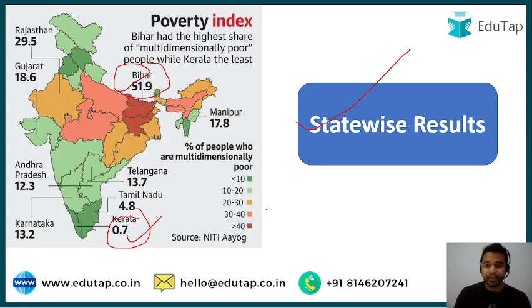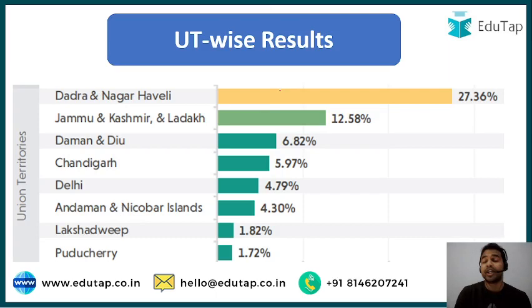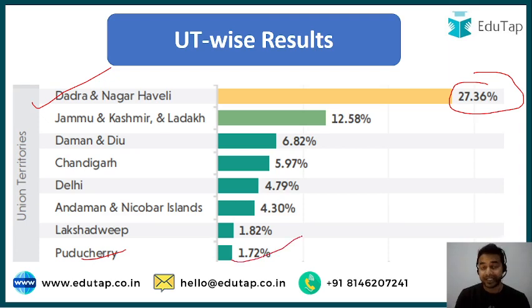And now my dear learners, when we talk about the union territory wise results, then 27.36% of the population of Dadar and Nagar Haveli is multidimensionally poor. And if we talk about Puducherry, then it is having the lowest population share, that is 1.72%, which is considered as multidimensionally poor as per the National Multidimensional Poverty Index.